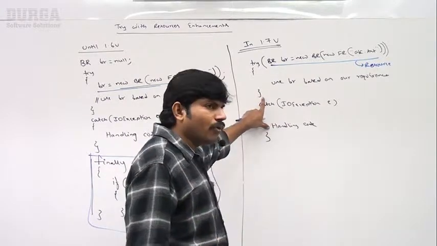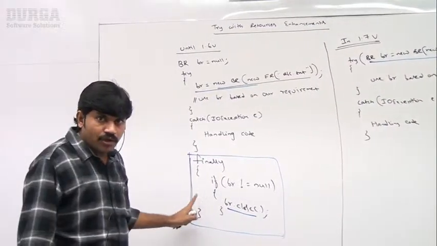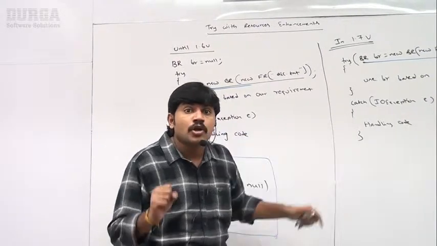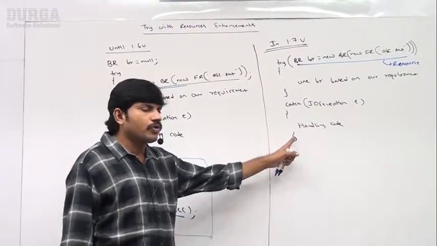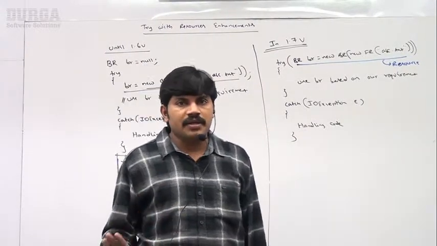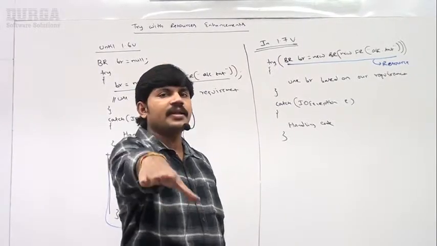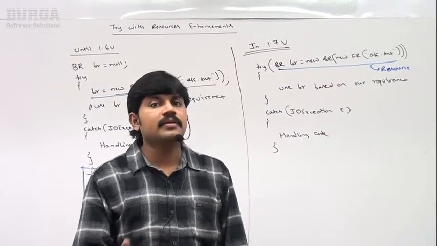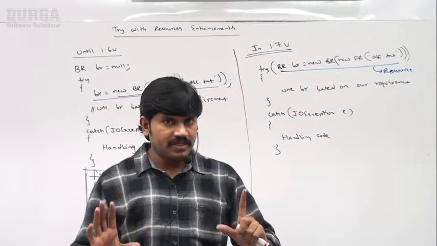Sir, how does the same code look in the 1.6 version, and how does it look in the 1.7 version? Are you in a position to understand, right? Make sure this is what you should be aware of clearly. So what is the need of try with resources? If you are getting that clearly, then we can think about what enhancements came in the 1.9 version.